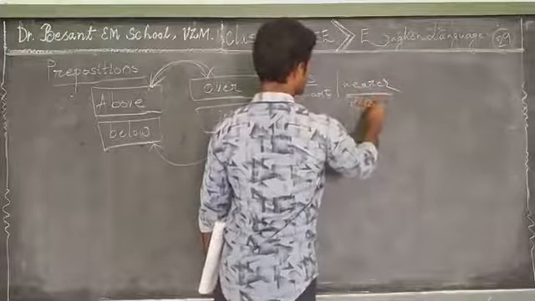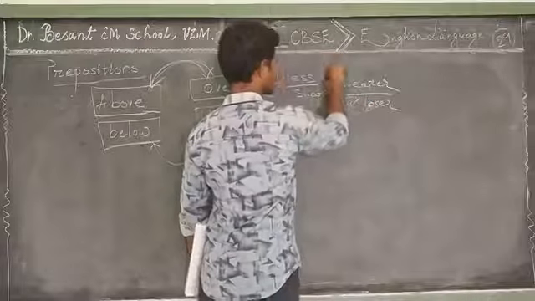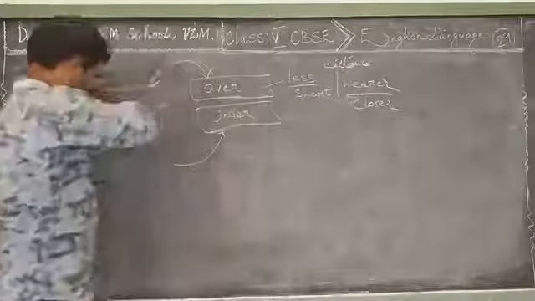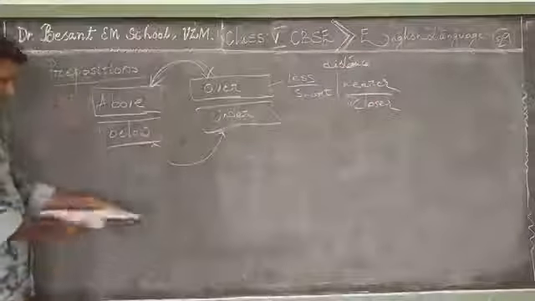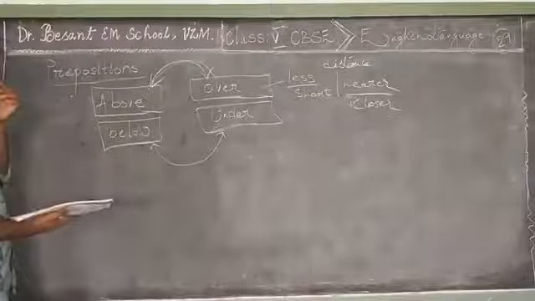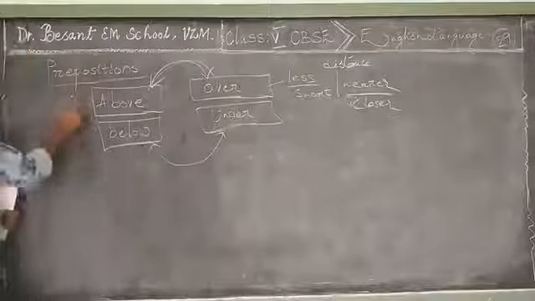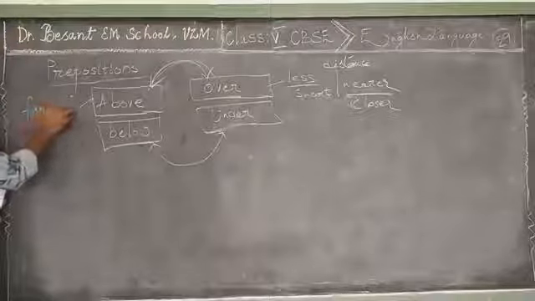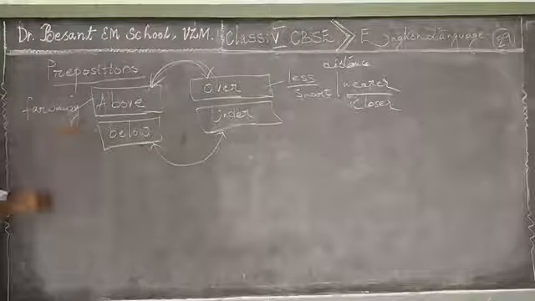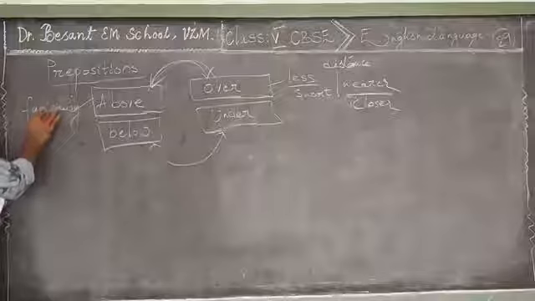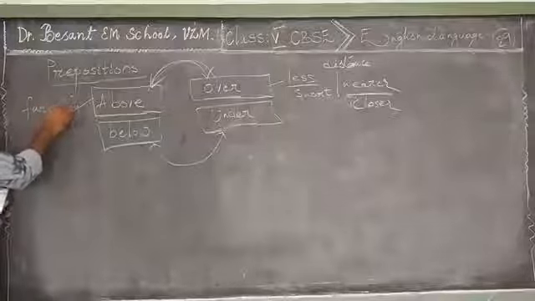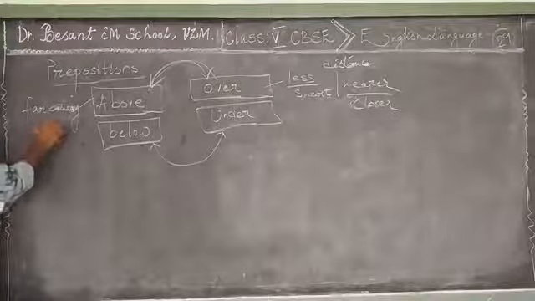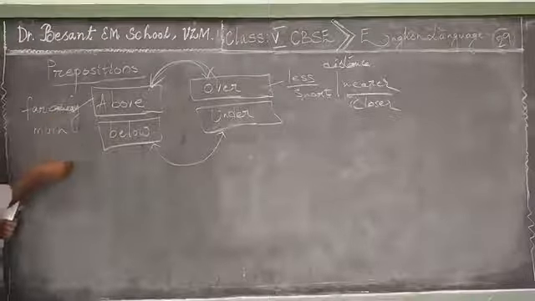Distance is closer. We are talking about distance here. Above is used when it is far away, and the distance is much. It's a great distance.